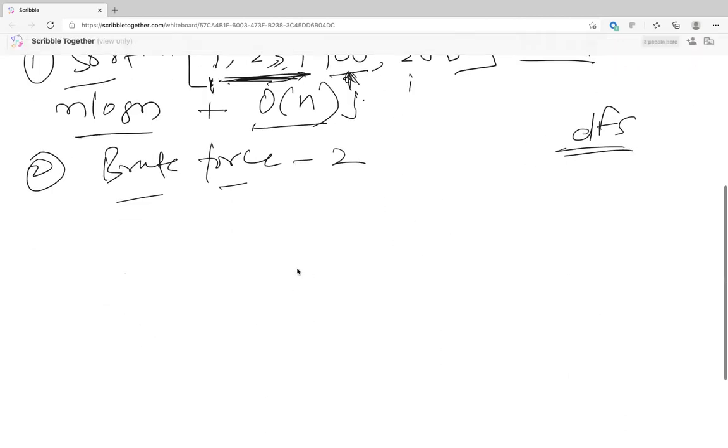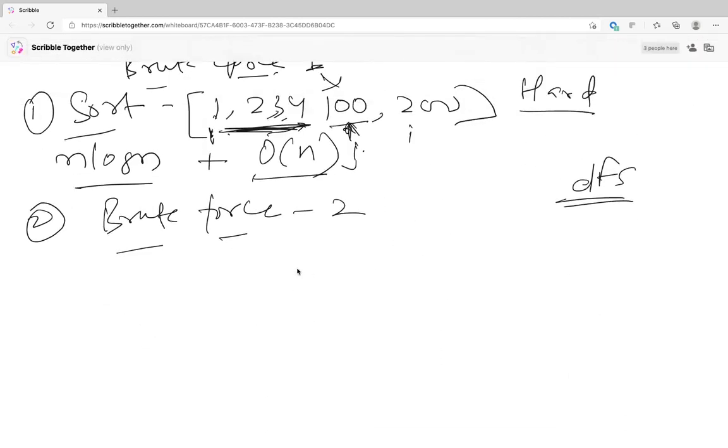So brute force 2, better than the first approach, will be avoiding the sorting to bring down the time complexity. So what you'll do in that? If we can somehow create sets, as many sets as we want. Yeah, I'll let Devin go with the brute force. I'm thinking something with trees.